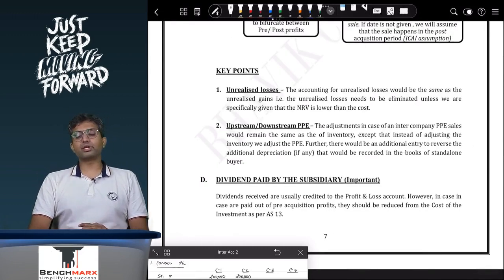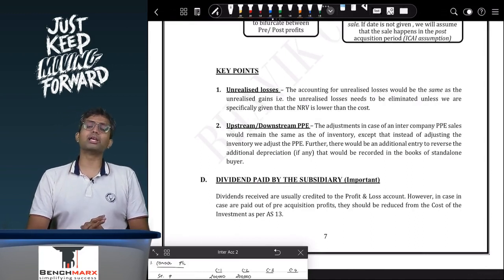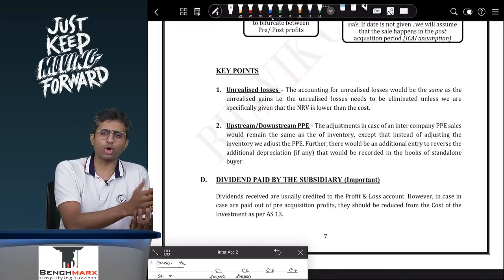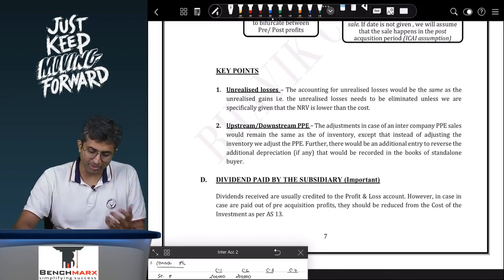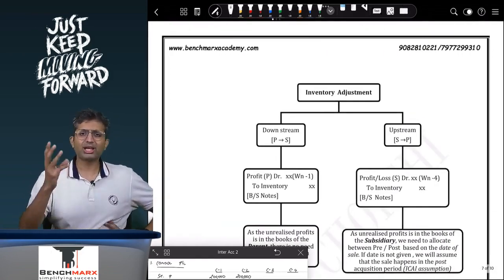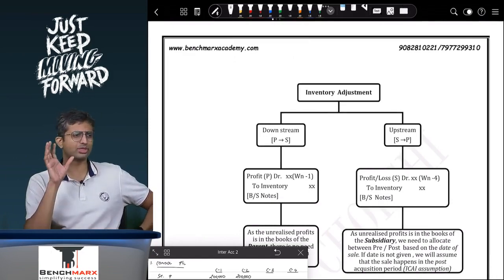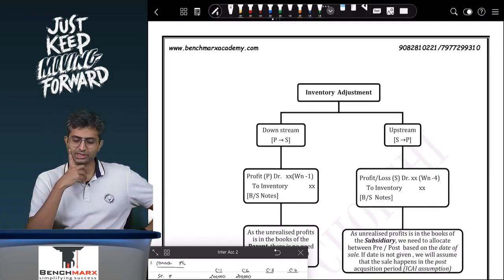Fourth is the dividend adjustment, where subsidiary might be paying dividend, maybe out of pre-acquisition profits, maybe out of post-acquisition profits. What to do when there is capital reserve? Well, nothing, you just show the capital reserve along with your reserves and surplus. If there is a capital reserve, I think in case 3 you did have a capital reserve, in which case whatever is a capital reserve will be shown along with the reserves and surplus, nothing else.